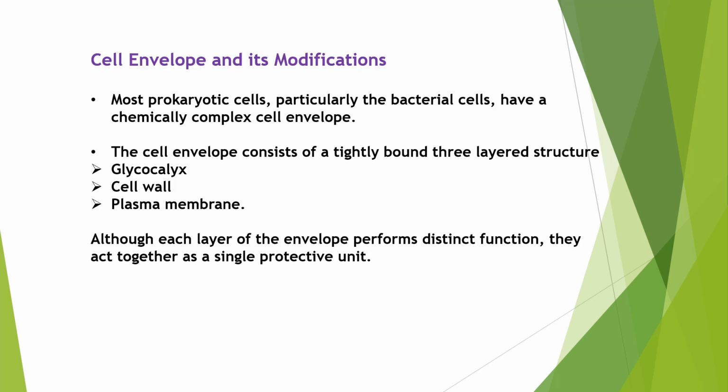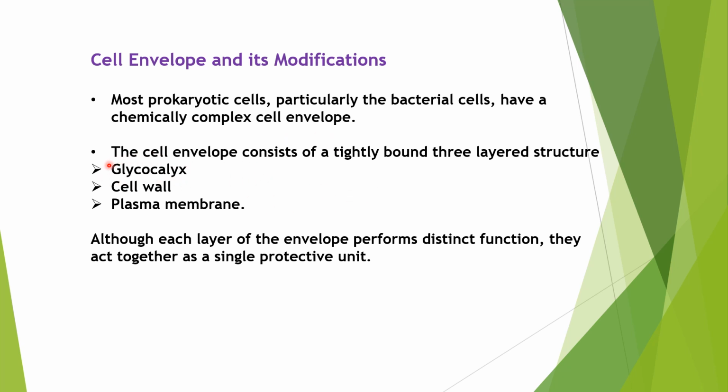And also now let's understand the cell envelope of these prokaryotes. As we have understood till now, the bacterial cell is surrounded by the cell membrane, which is called the plasma membrane. Outside the plasma membrane, we have the cell wall. This cell wall is made up of peptidoglycan, which is formed of N-acetyl glucosamine and N-acetyl muramic acid. And outer to this cell wall, there is another layer which is called glycocalyx.